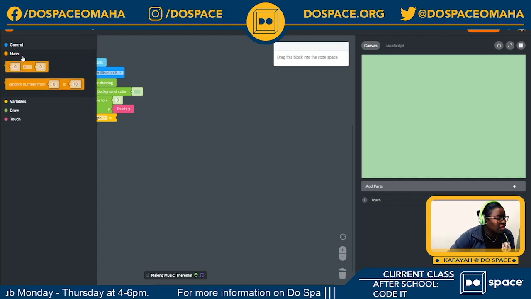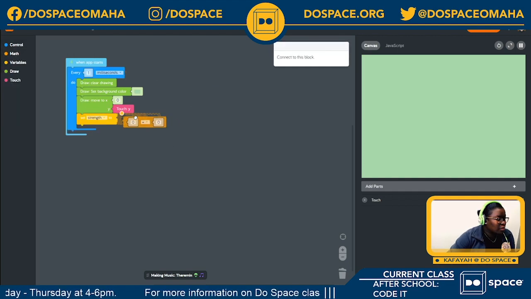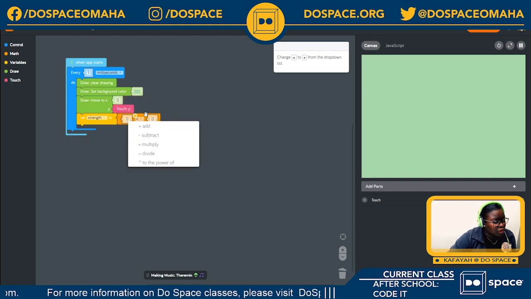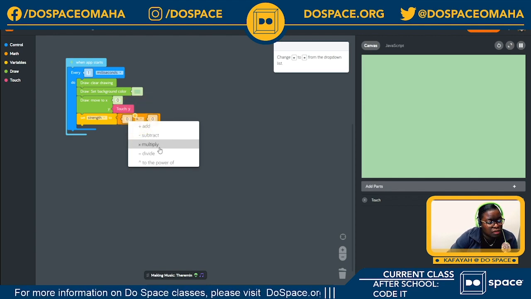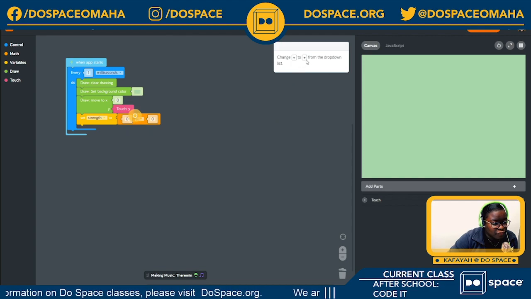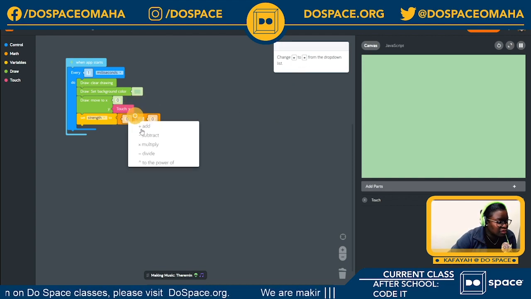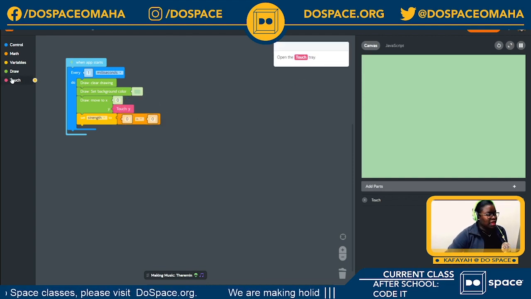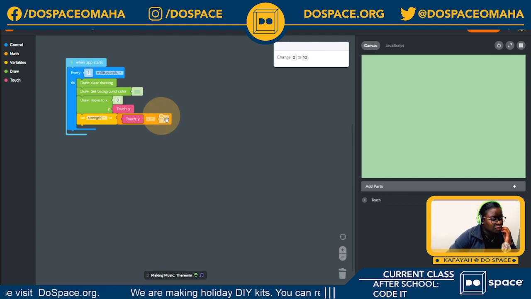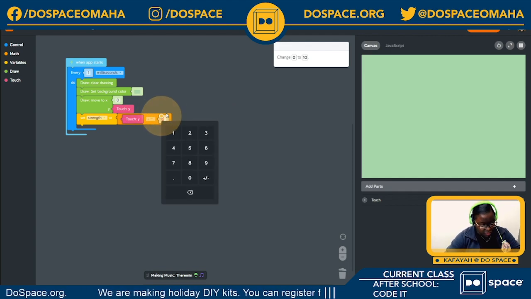So this is me in the variables tray, just following the instructions and changing this to strength. Inside of my math tray, I'm going to change this. It looks like positive to positive. So I'm a bit confused. Maybe it's the divide sign. Cool. Next, we're going to touch Y, and then we're changing 0 to 10.